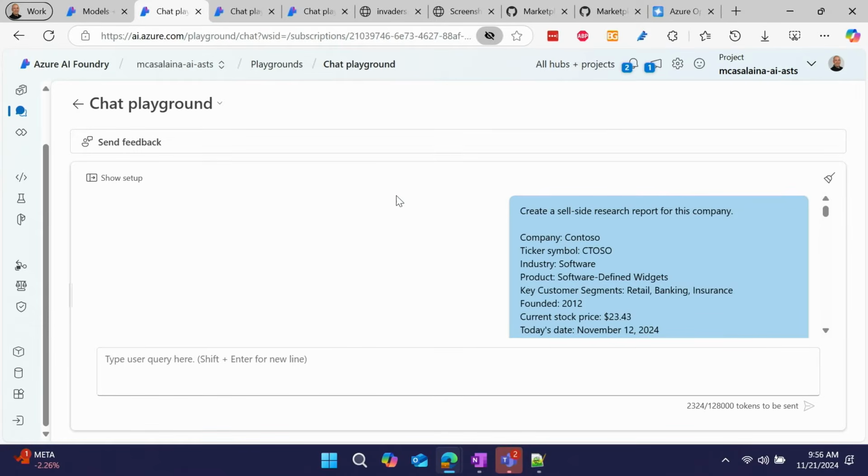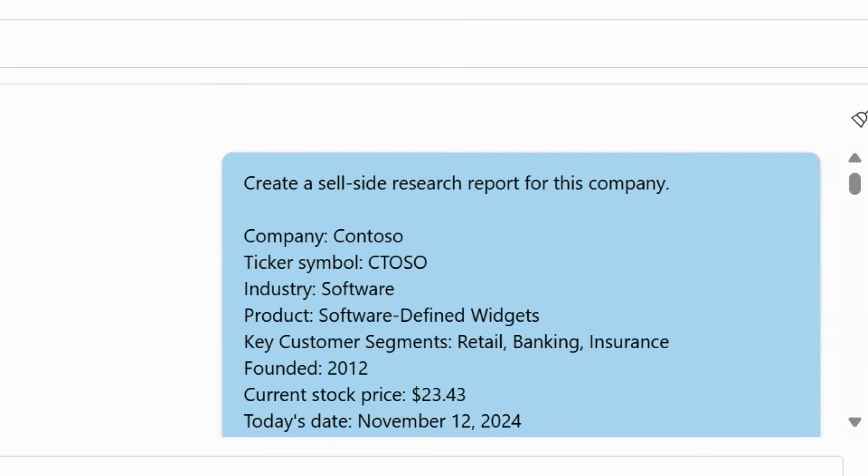Anyway, I was in New York and I was meeting with a bunch of folks from some banks. I met with the head of AI of a major bank. And he asked me, hey, can this thing do sell-side research? So first, I had to go look up what sell-side research was because I am a tech person, not a banker, and I was not sure what he was talking about. But once I looked it up, I totally saw what it was. And you're going to see it in a minute, too. You'll totally know what it is. It's these reports that they put together on stocks, on publicly traded stocks.